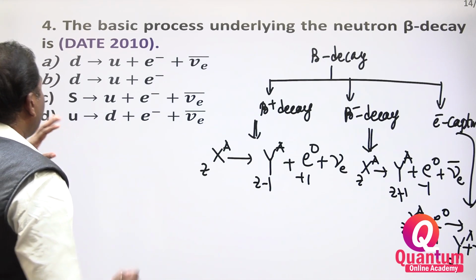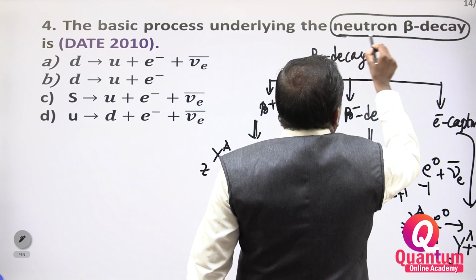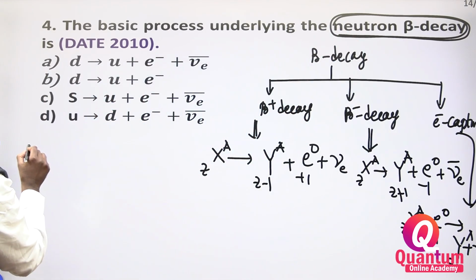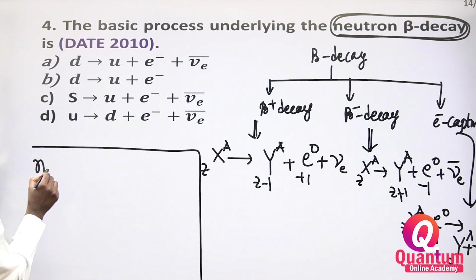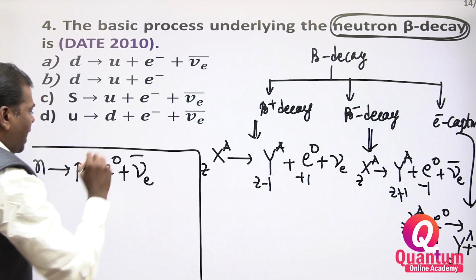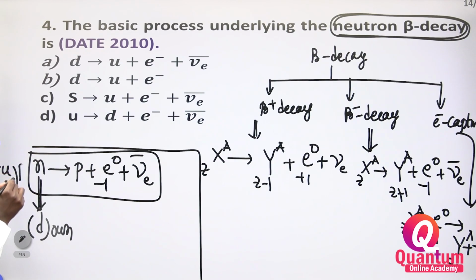But what they are asking is the basic process underlying neutron beta decay. Neutron is undergoing beta decay. A neutron can change into a proton, giving an electron and an anti-neutrino. We call this neutron decay. In the quark model of baryons, the neutron is a down particle and the proton is an up particle.